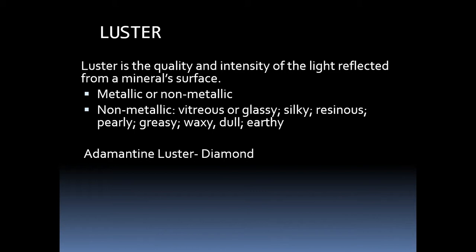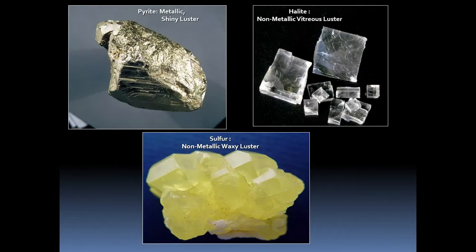So for diamond they have given a special type of luster that is called adamantine luster, because the quality of light reflected from the diamond is of high quality. Because of that they have given a different or special type of luster for the diamond. So one by one we'll see the examples of this.